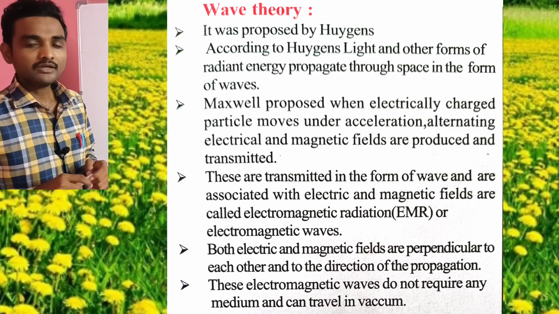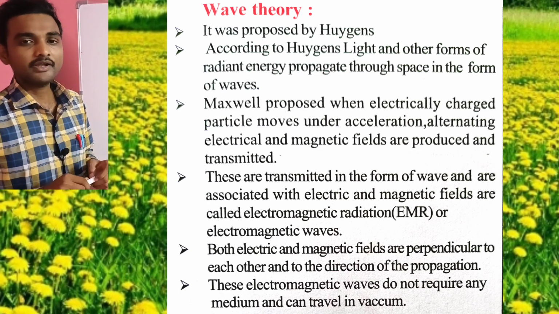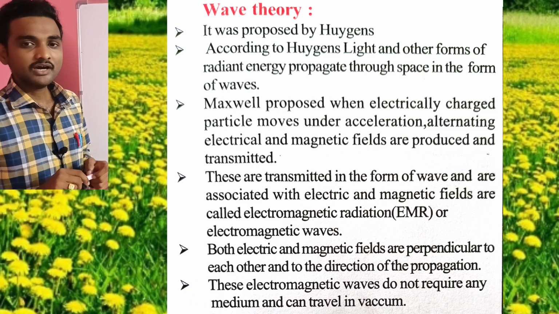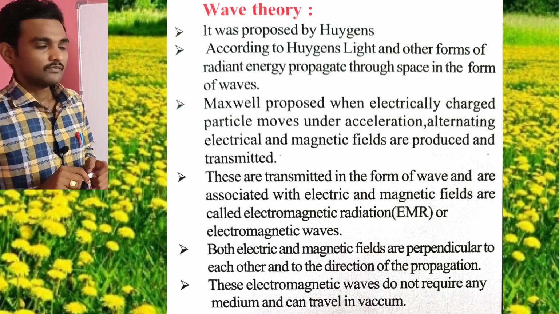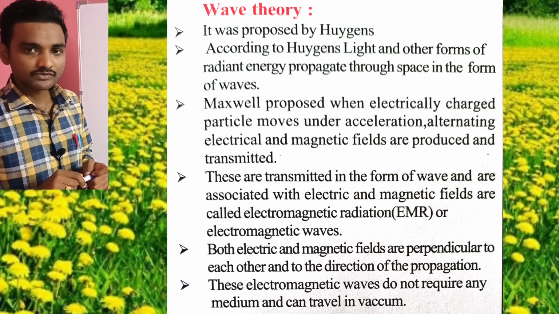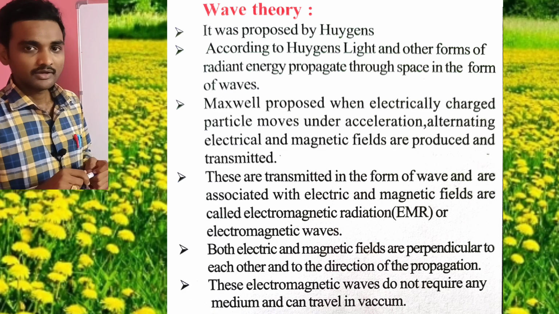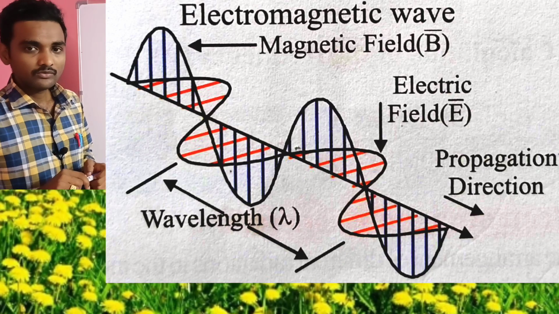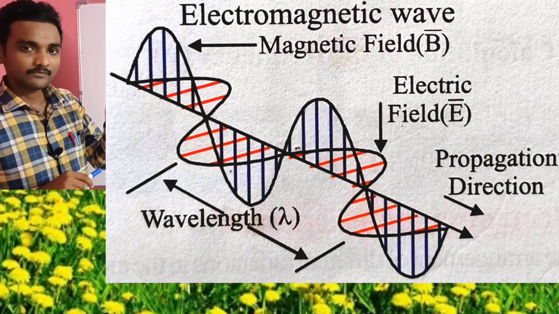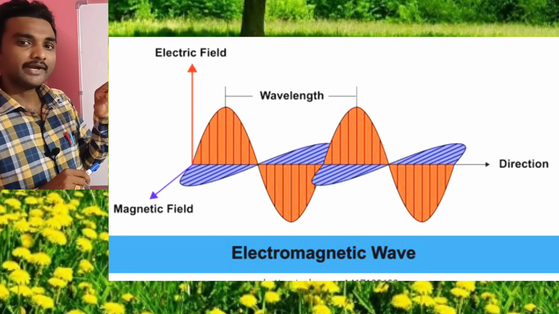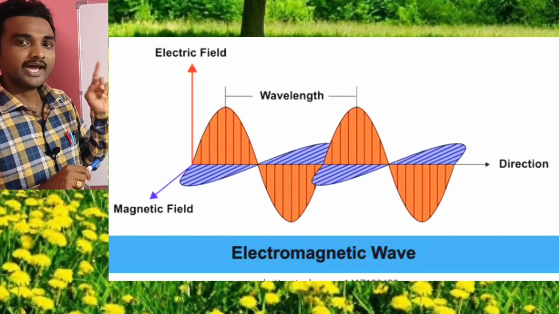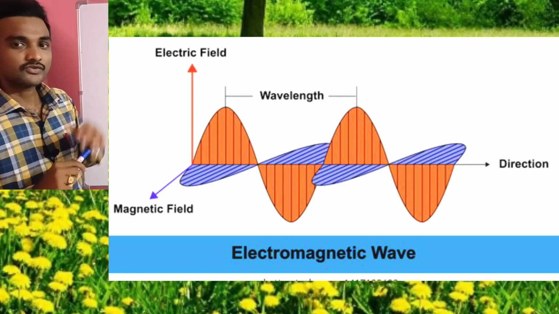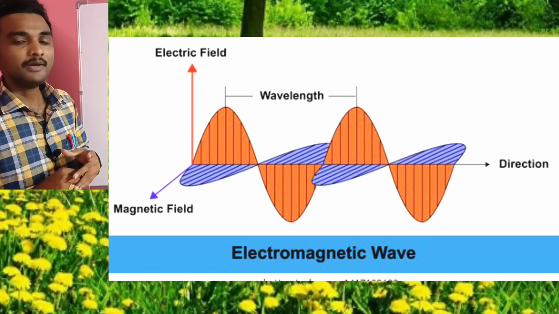Both the electric field and magnetic field are perpendicular to each other and perpendicular to the direction of propagation of light. For these EMR waves, no medium is required. They can travel in a vacuum also. The EMR wave diagram is like this. Both the electric field and magnetic field are perpendicular to each other, and they are also perpendicular to the direction of propagation of light. It is called an EMR wave.